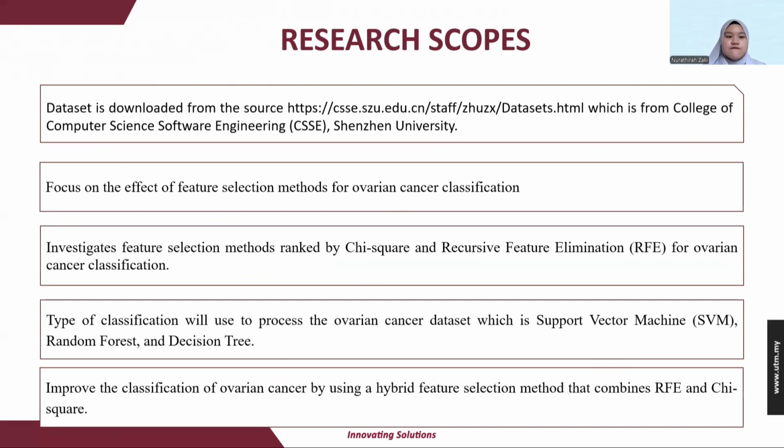So this focuses on the effect of feature selection methods for ovarian cancer classification, and also investigates feature selection methods ranked by chi-square and RFE. Then the classifiers used to process the ovarian cancer dataset are SVM, random forest, and decision tree. And also to improve the classification of the cancer by using a hybrid feature selection method combining RFE and chi-square.